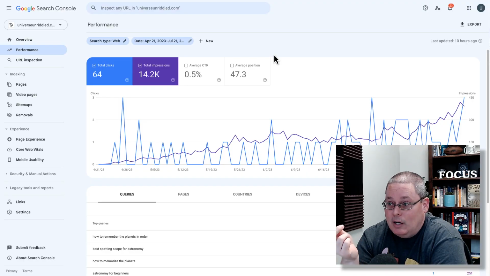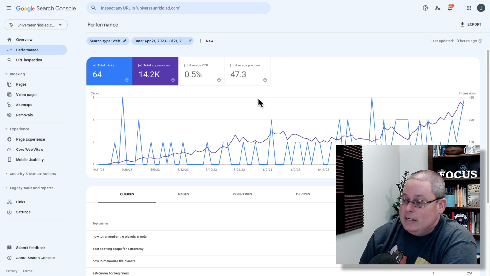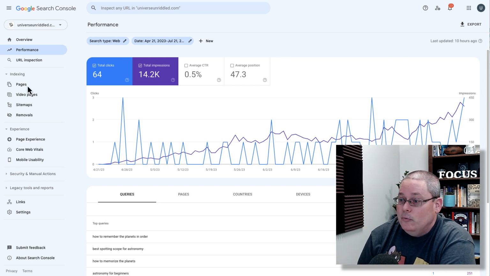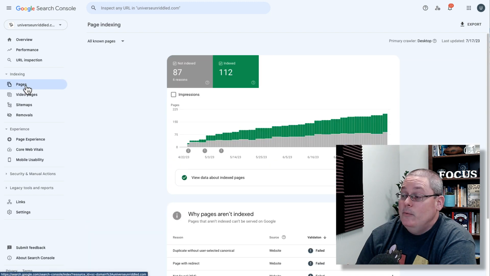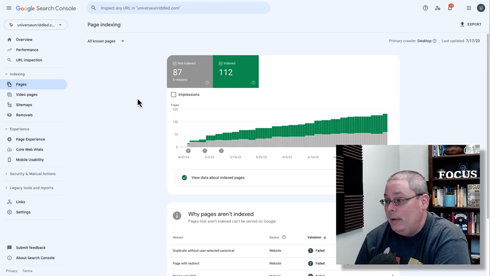Day 99 of 100 days of blogging using artificial intelligence. Today, we are inside of Google Search Console. We have over 14,000 impressions. As we're moving out towards day 100, we have 112 pages indexed.